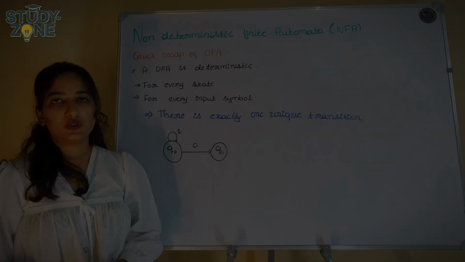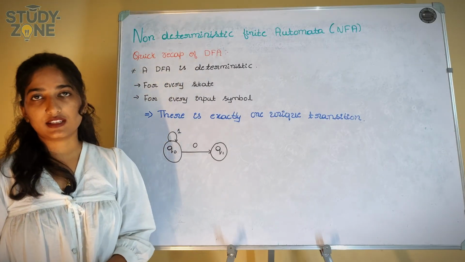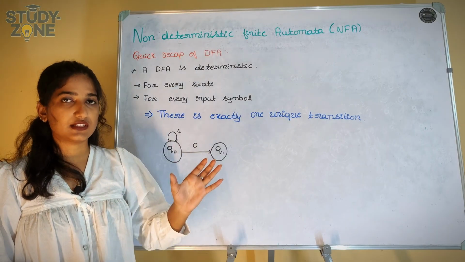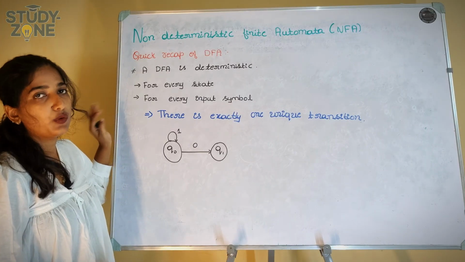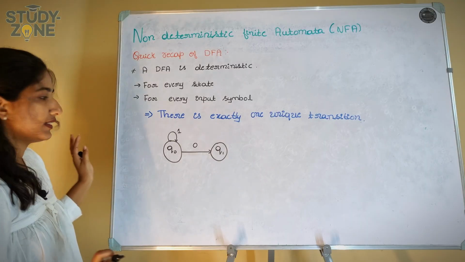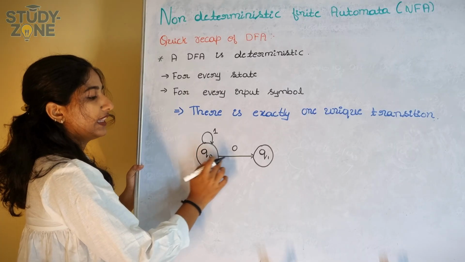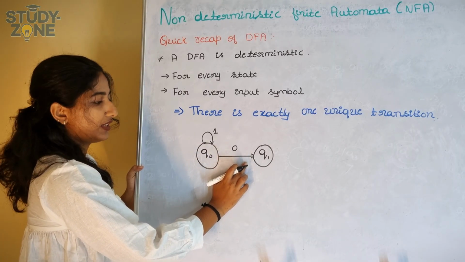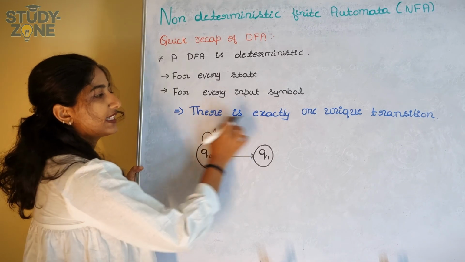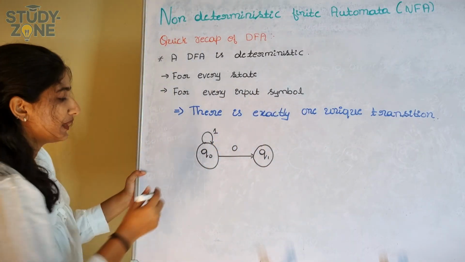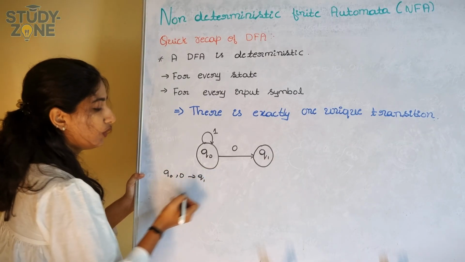So let's begin. What is DFA? DFA is deterministic, which means for every state and every input symbol there is exactly one unique transition. Let us take Q0 as a state and 0 as an input symbol. For Q0 on 0, there is exactly one unique transition, which means Q0 on 0 can move to Q1 only.